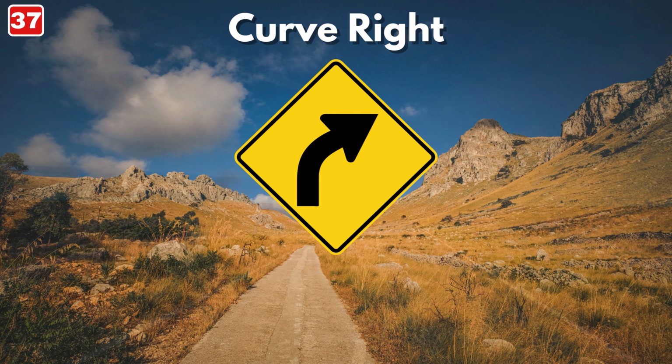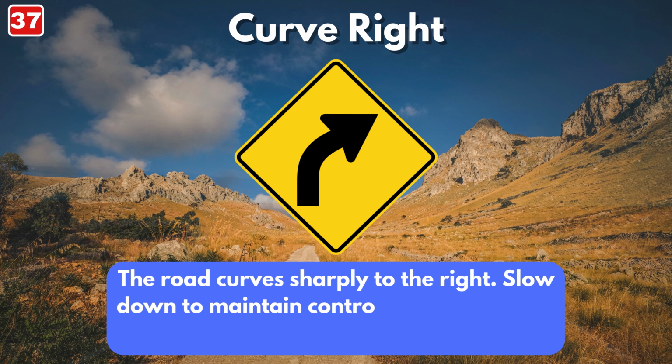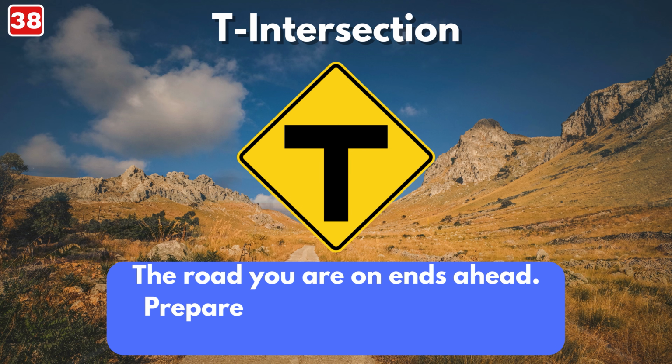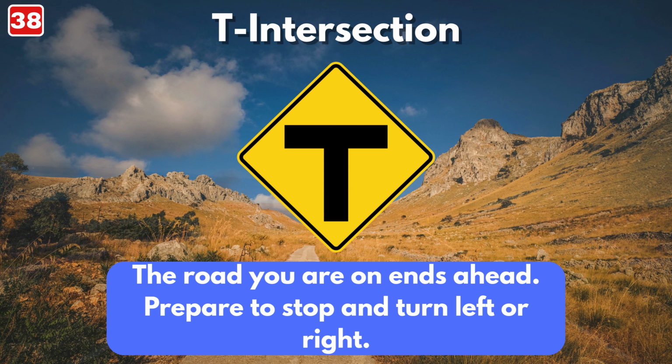Curve right sign. The road curves sharply to the right. Slow down to maintain control and stay in your lane. T intersection sign. The road you are on ends ahead. Prepare to stop and turn left or right.